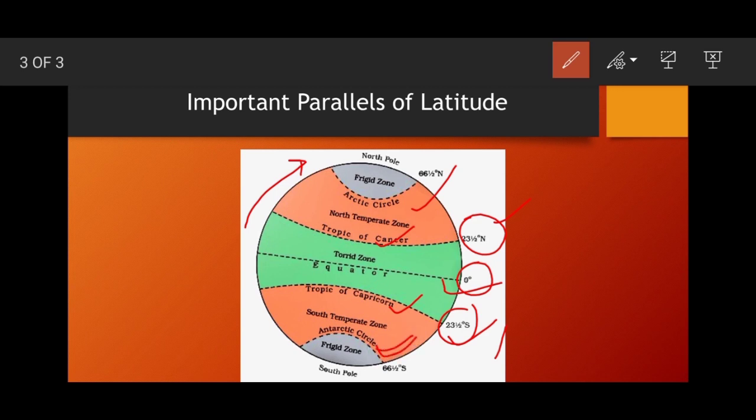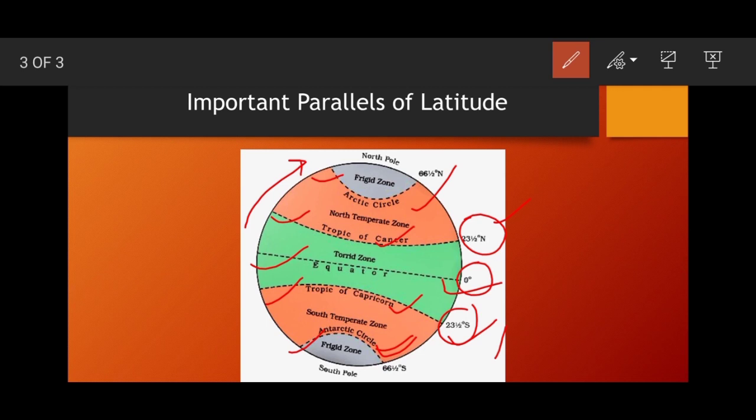During southern hemisphere winter, on June 21st, when the sun is directly over the Tropic of Cancer at noon, it is not visible from below the Antarctic Circle. These circles are imaginary lines. Whatever circles you are seeing here, they are all imaginary lines that surround the north and the south poles.